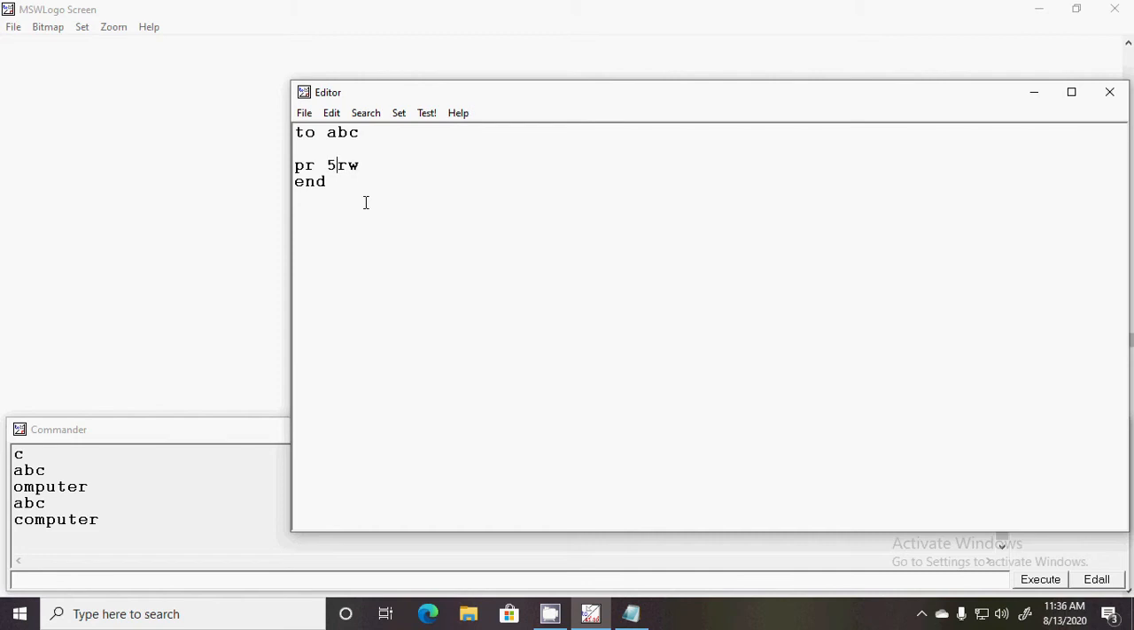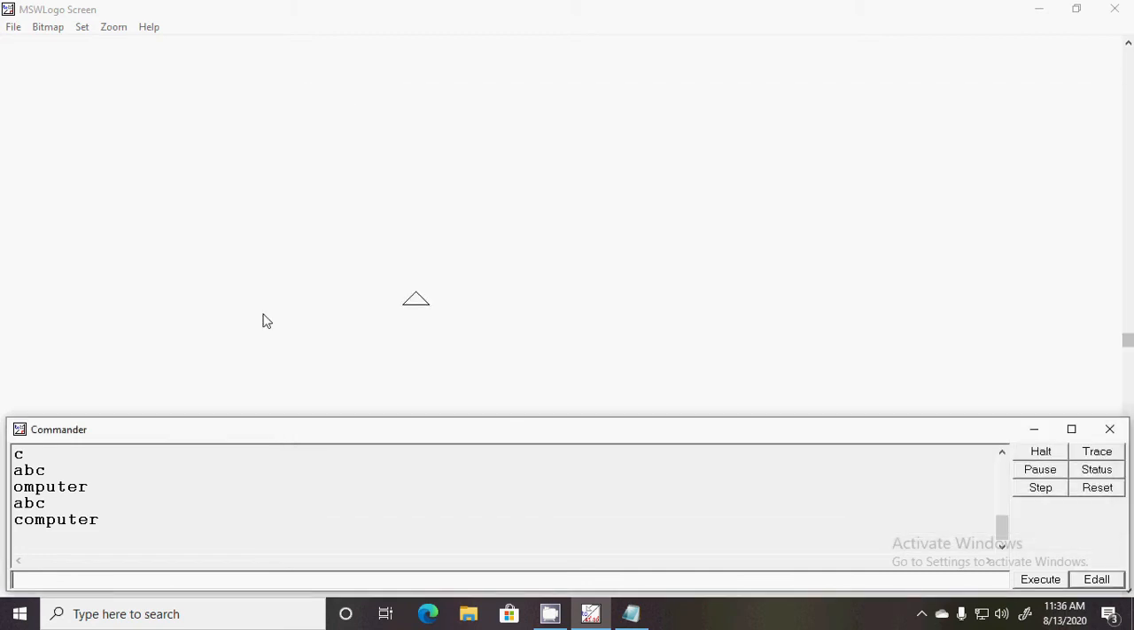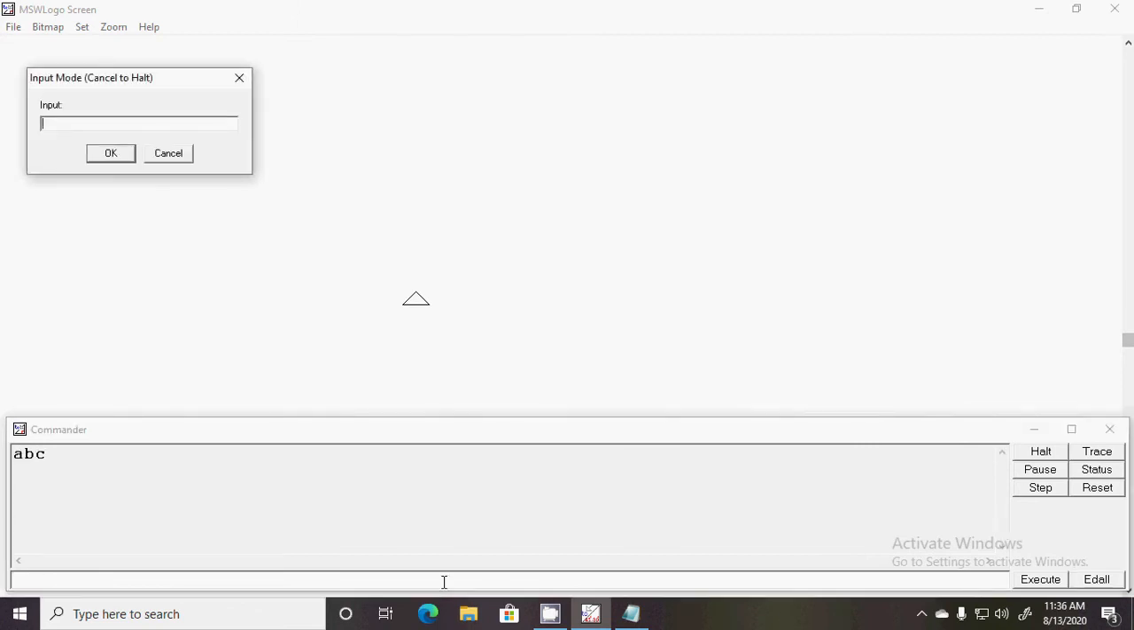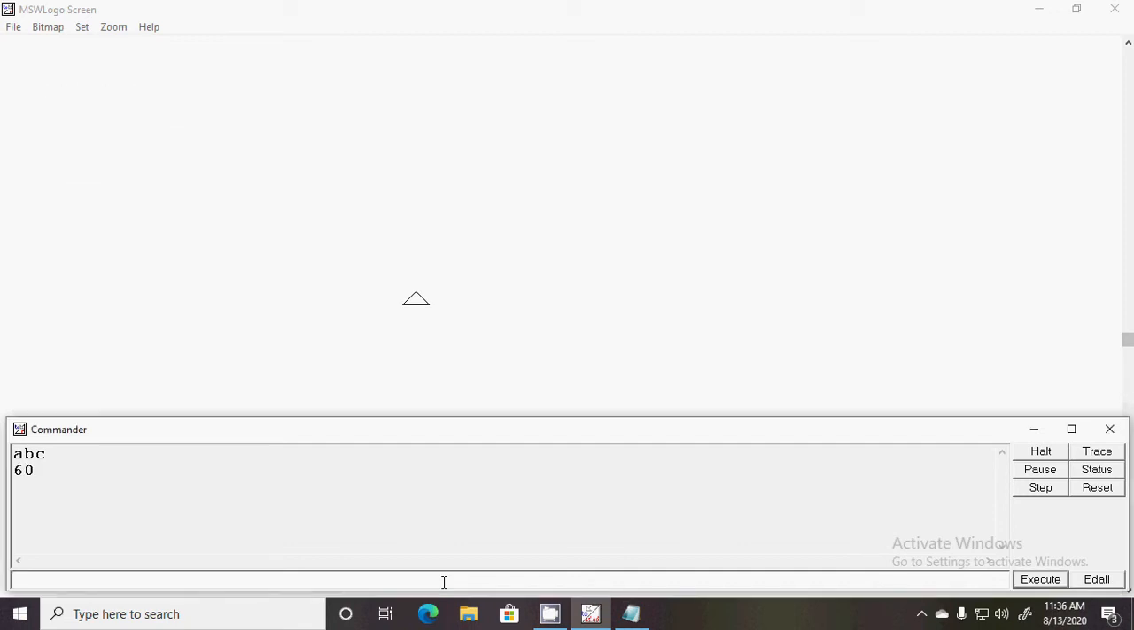Now if you multiply 5 with rw, it can accept a number which has more than one digit. So if you enter 12, you will get the result 60. Okay, have you seen this? I hope that you all understood.